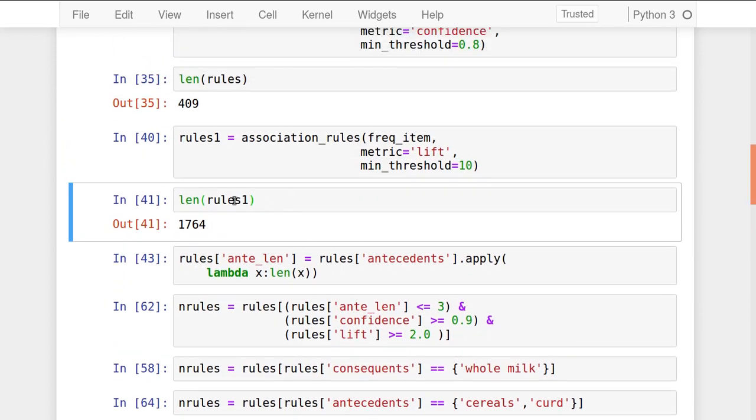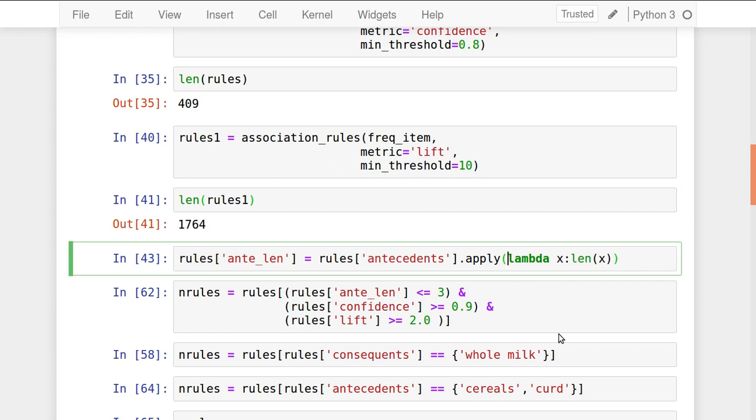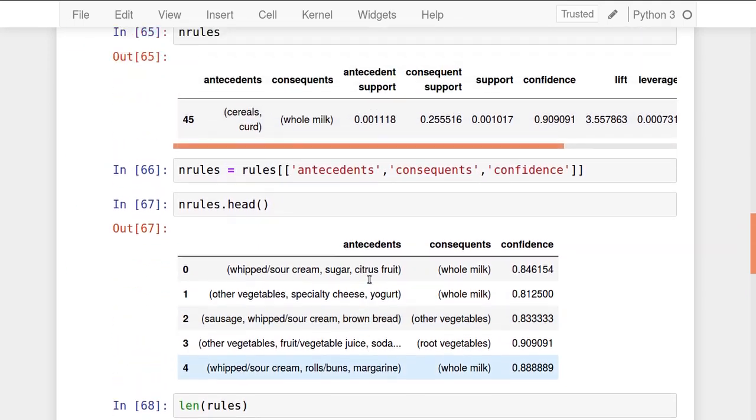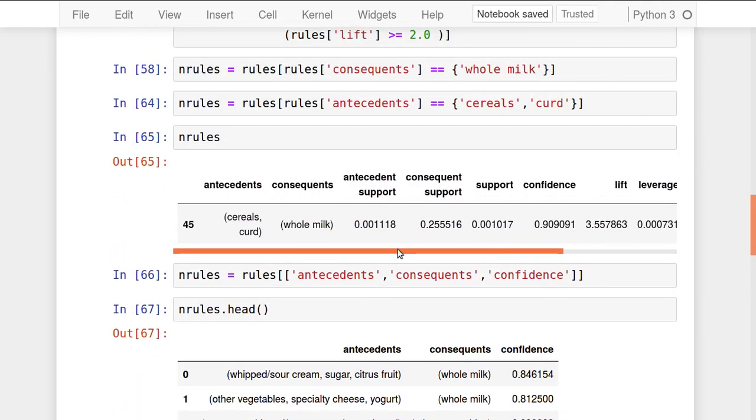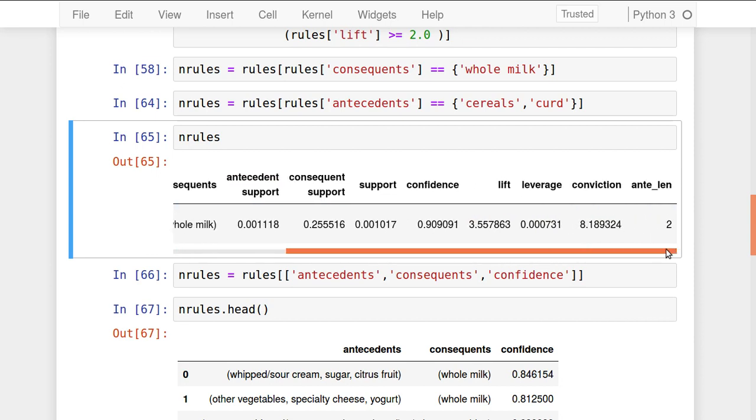Okay, so if you print the rules, all 409 here and 1764 rules will be generated. Now to these rules which are generated, I want to apply one more parameter. So when you print the rules, just check how they are generated. In this way the rules are generated. They contain antecedent, consequent, antecedent support, consequent support, support, confidence, lift, leverage and conviction.